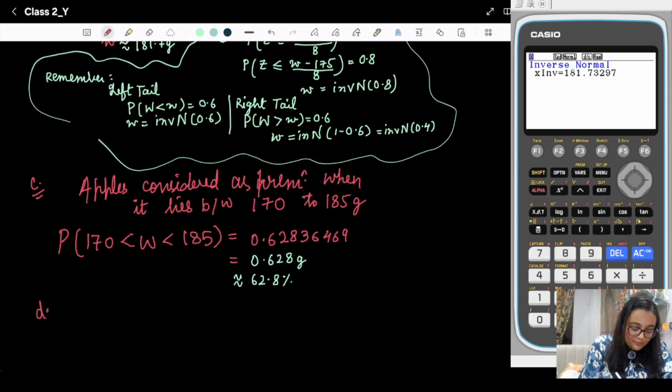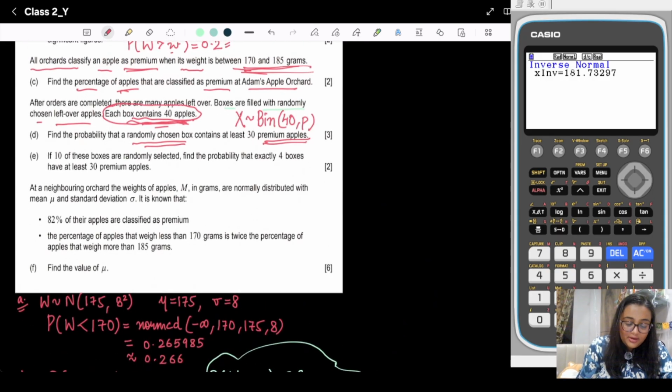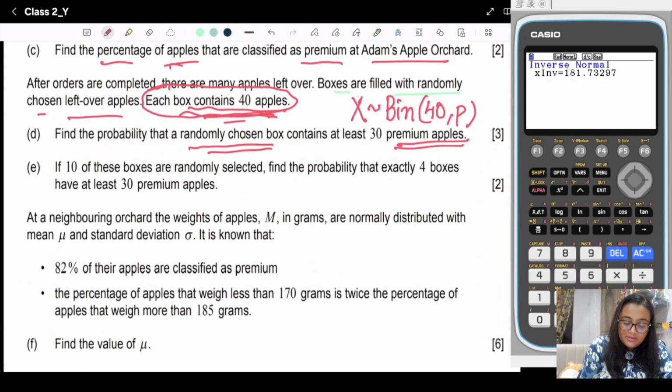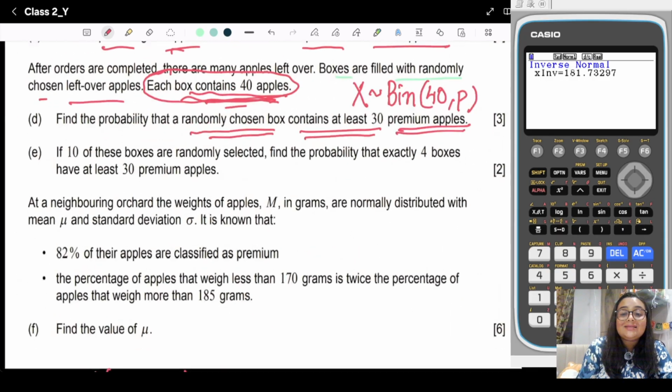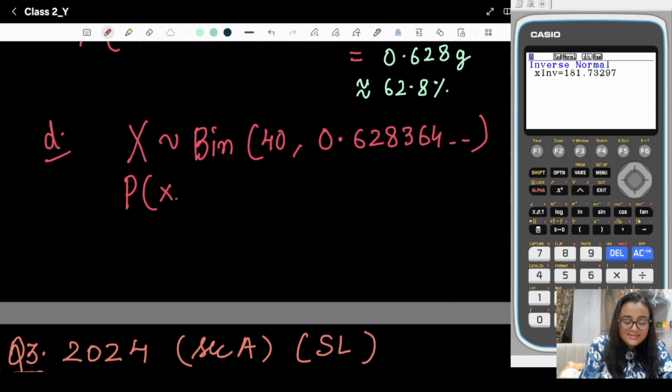In the D part, X is distributed to binomial, n is 40, and p is 0.628364 and so on. We need to find the probability for at least 30 apples, that means probability X is greater or equal to 30.